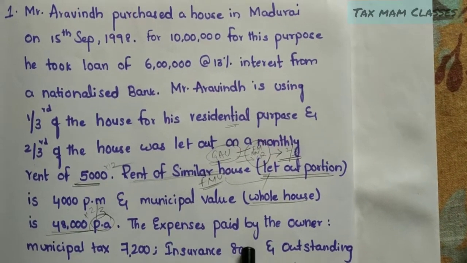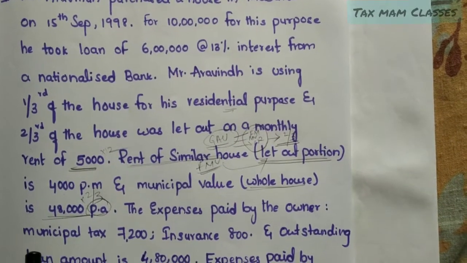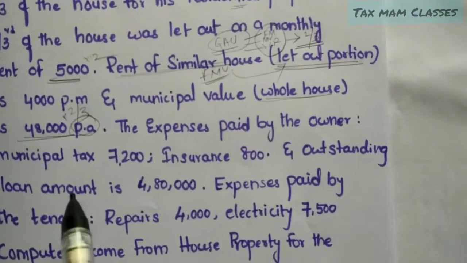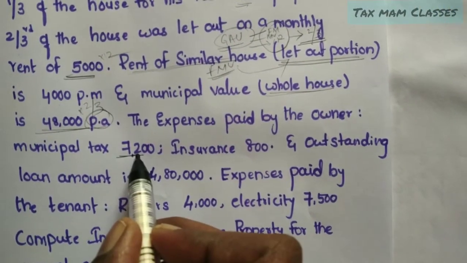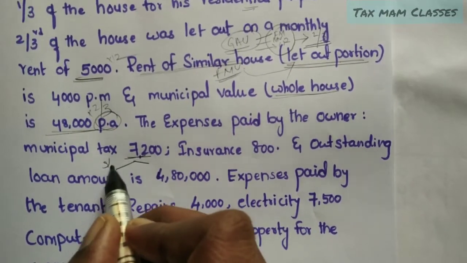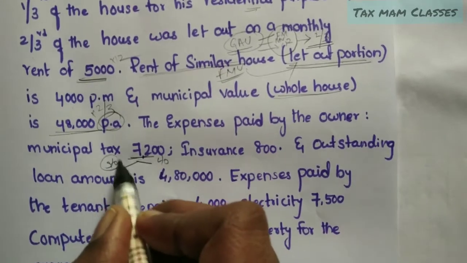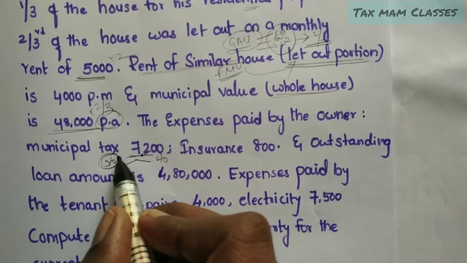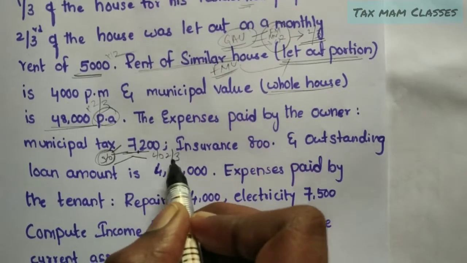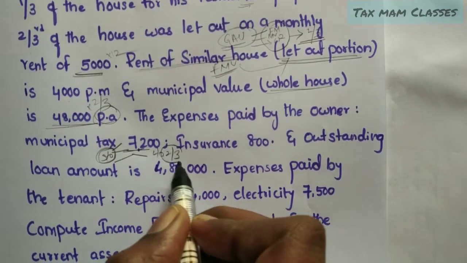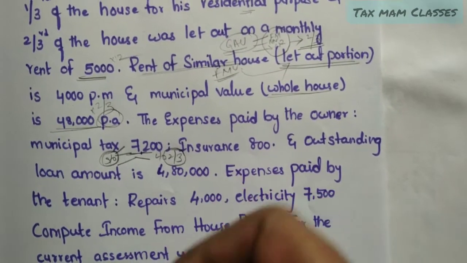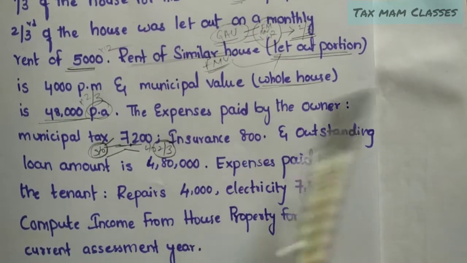The expenses paid by the owner: municipal tax 7,200. This is paid for the whole house, right? So we have to take it separately for the self-occupied and let out portions. For the self-occupied portion, it is not allowed as deduction. Why? Because GAV as well as NAV will be nil. Here 2/3 of the 7,200 will be allowed as a deduction in the computation of income from house property which is let out. Insurance is 800.